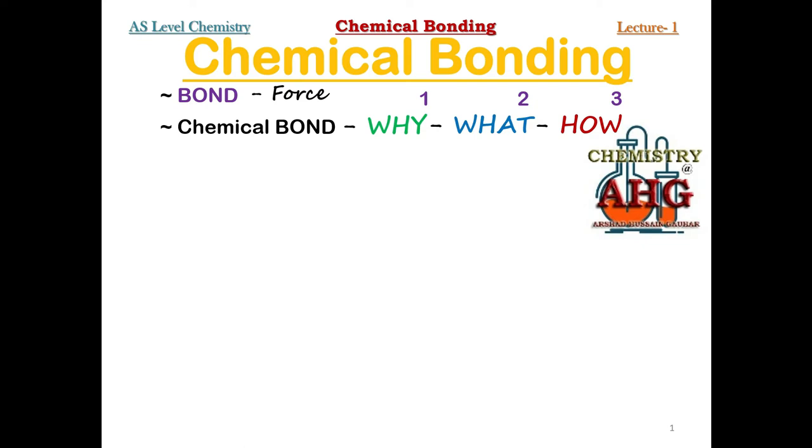Now next comes how different types of elements they can make chemical bond. There are two general ways that you can remember by which a chemical bond formation can take place. One thing you can remember, chemical bond is formed either by the transfer of electron from one atom to the other atom or through the mutual sharing of electrons. So these are the two common ways through which a chemical bond is formed in chemistry, either by the transfer of electron or by the mutual sharing of electron.